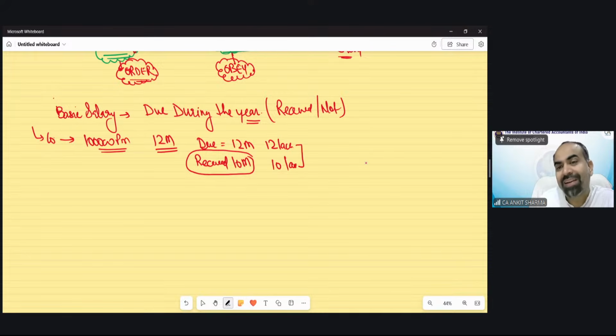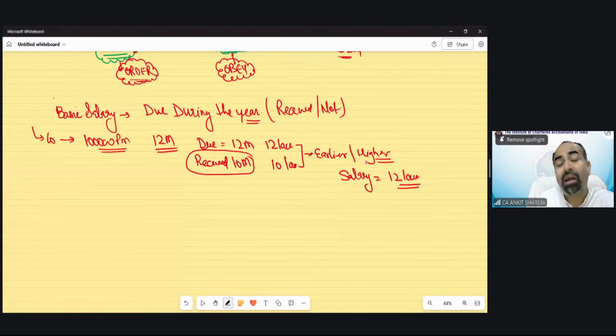So the provision of salary taxability says due or received, whichever is earlier. Or to understand it in the form of amount, we can say whichever is higher. Now you have received only 10 lakh rupees, but the due amount is 12 lakh rupees. Because when you work, that means due happens. So the right to receive salary is for 12 lakh rupees, so for the purpose of income tax, you have to pay tax on 12 lakh rupees salary. So the concept is whether due or received, whichever is earlier or higher.